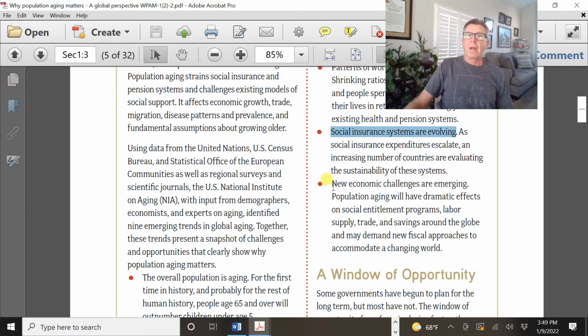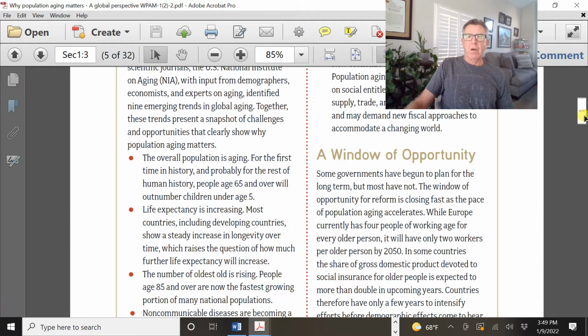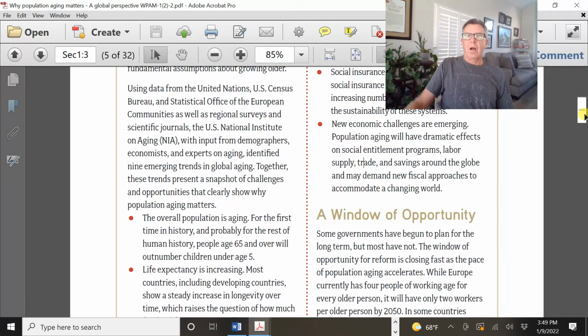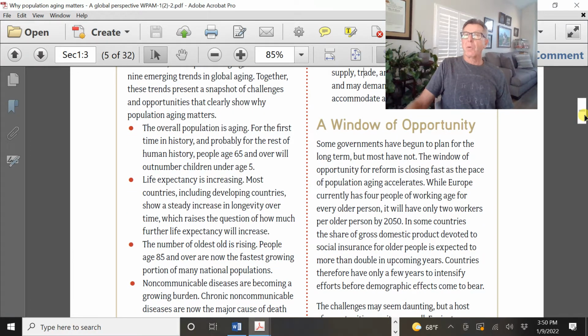And these are all, like I said, economic challenges. If we have fewer people being born, we have fewer people to do the work. So it's a big deal. All right, so right now is what we call a window of opportunity.